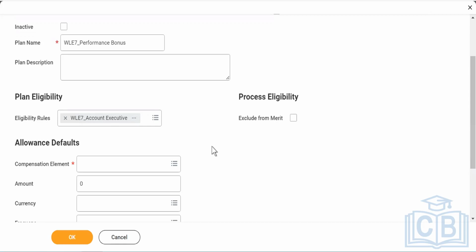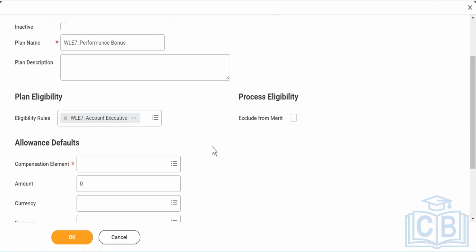I can have the same performance bonus plan and use it with any job profile or compensation grade that you want. Does that make sense? I want to keep the performance bonus the same and not link it with any eligibility. I'll just keep it the same for everyone in that department.